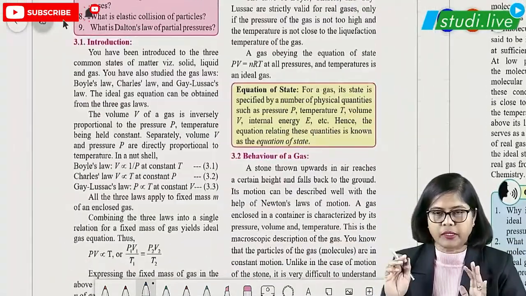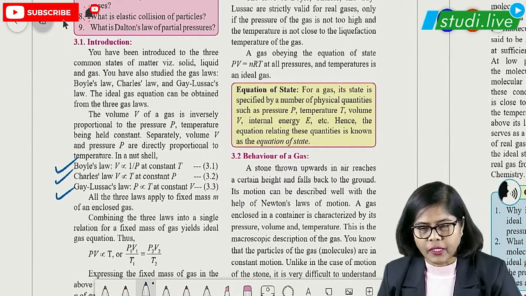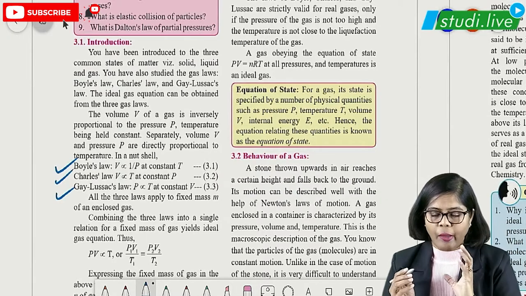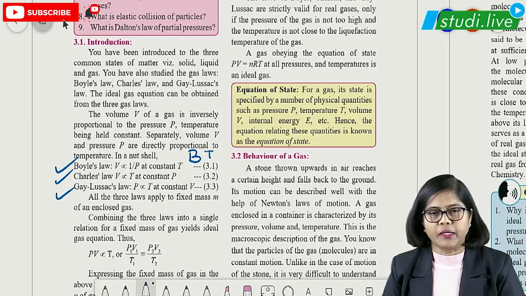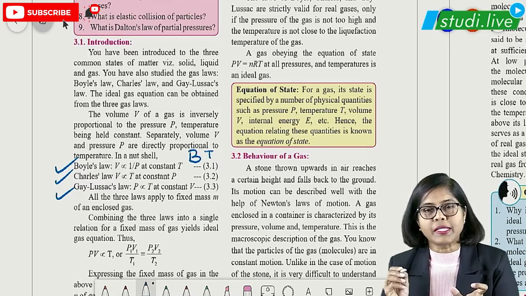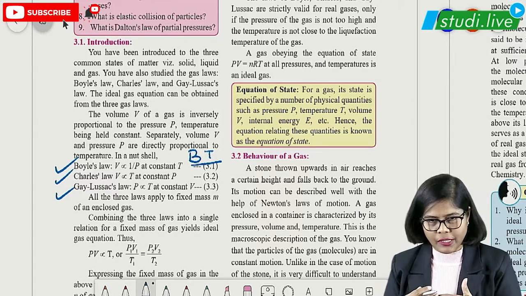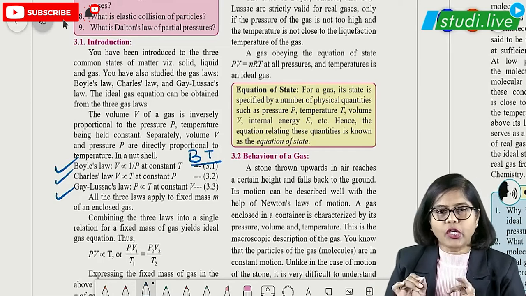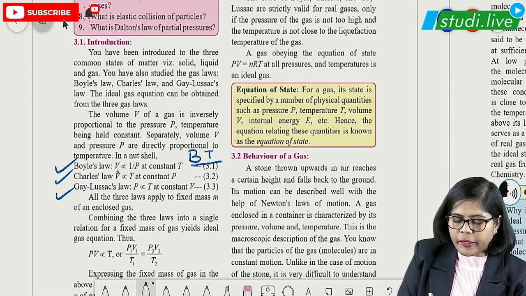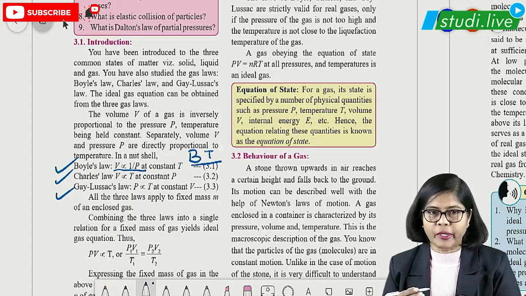Students, the basic part you have to remember is about Boyle's law, Charles law, Gay-Lussac's law, right? You have learned this many times, but what is a shortcut to remember? For Boyle's law, we can remember BT. B means Boyle's law, T means at constant temperature. Normally students forget what is constant and what is the formula. So Boyle's law: at constant temperature, what remains is pressure and volume, and they are inversely proportional.